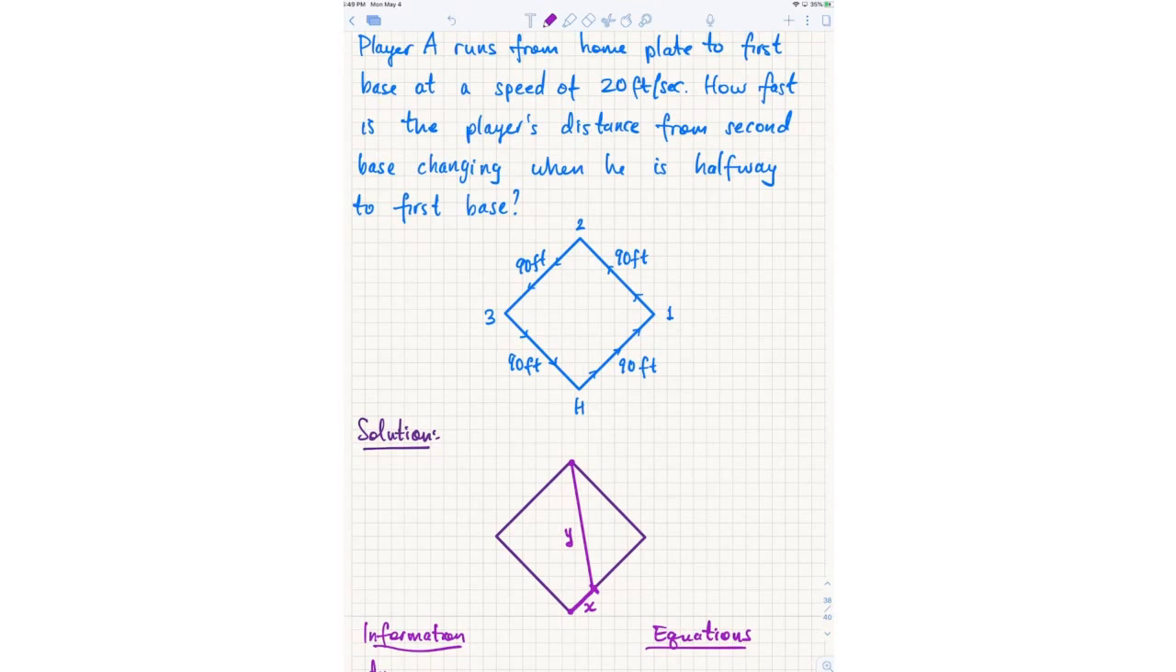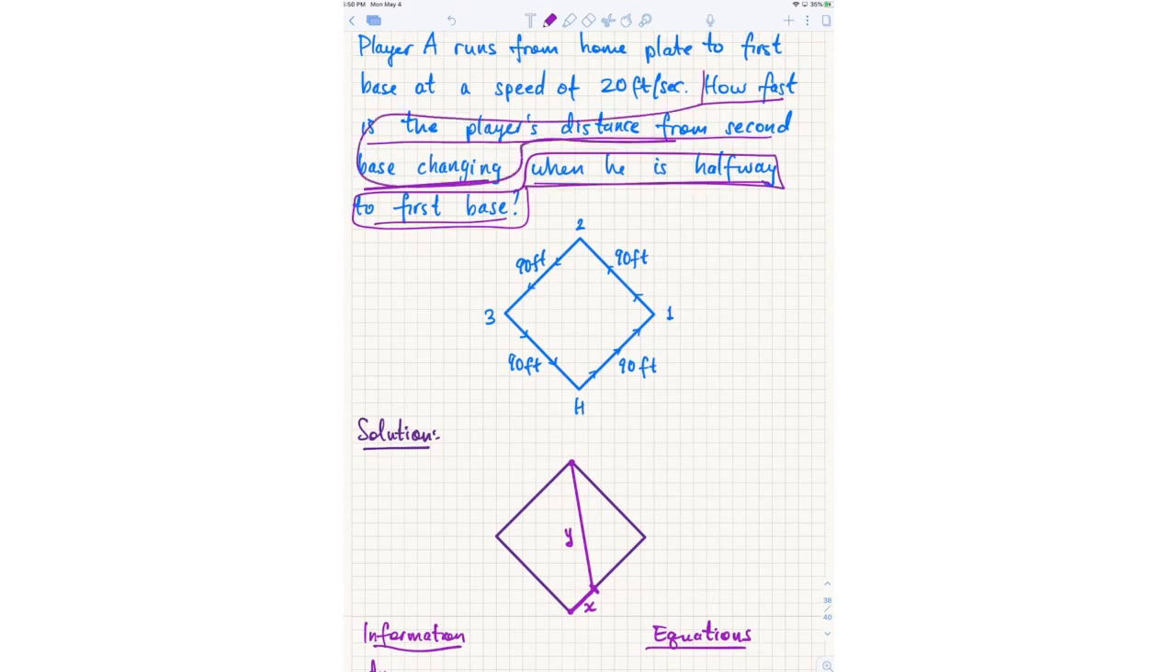Again, look at the sentence. How fast is the player's distance from second base changing when he is halfway to first base? That signals we have two pieces, the when and the question. Can you tell me that first part? So let's see what Emily says.